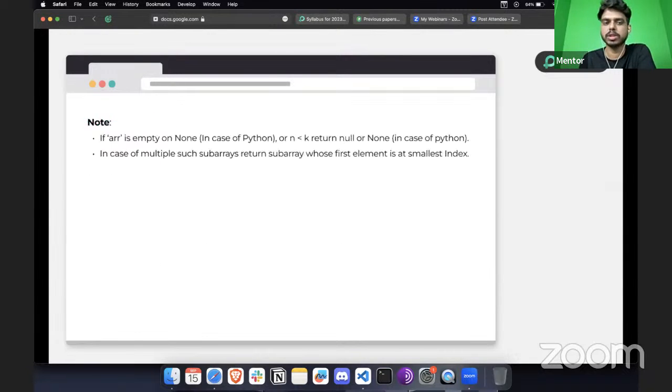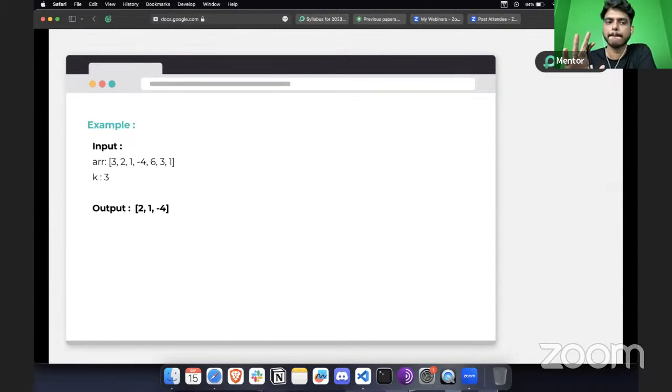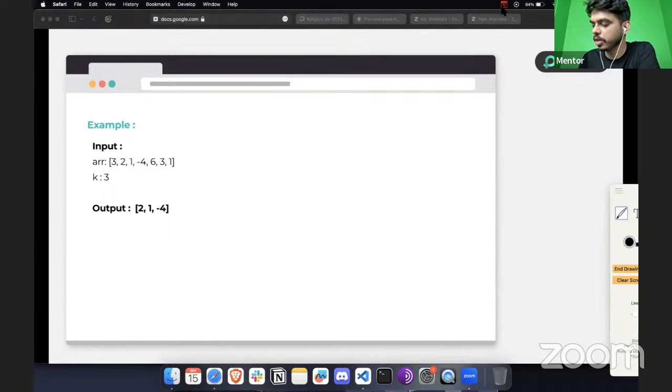I hope you understood the question we have. Let me explain it with the example, and then let me know how you would approach this question. So here basically we are given an array of elements. How many elements do we have? We have 7 elements, and the k value is 3.